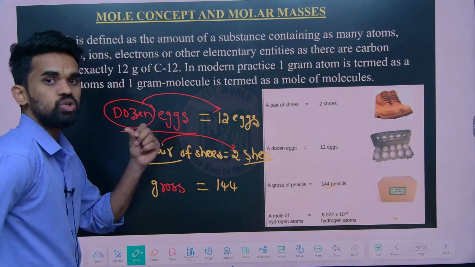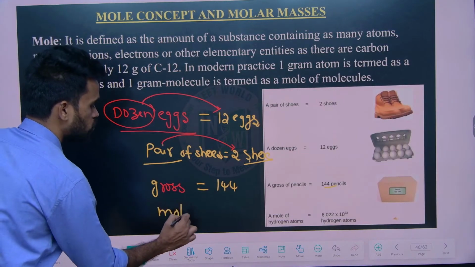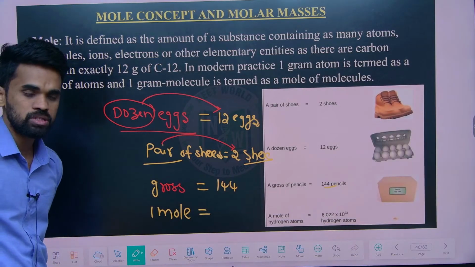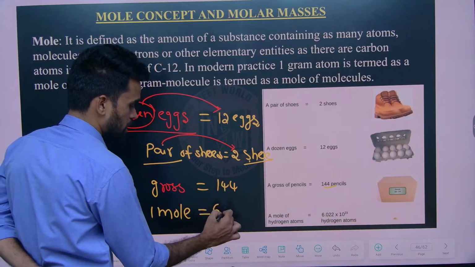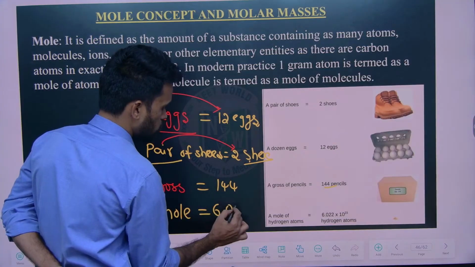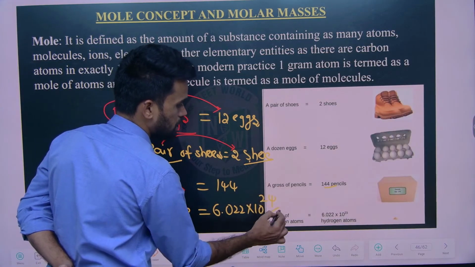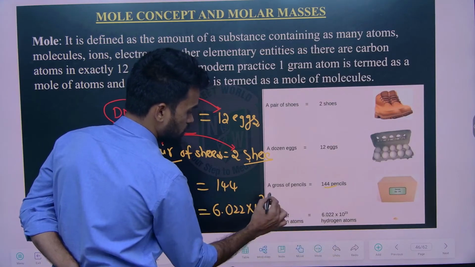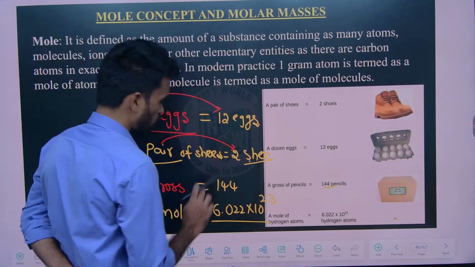When it comes to chemistry, we use a term called mole. If I ask for 1 mole, the shopkeeper would give me 6.022 into 10 power 23 particles, whatever they may be.